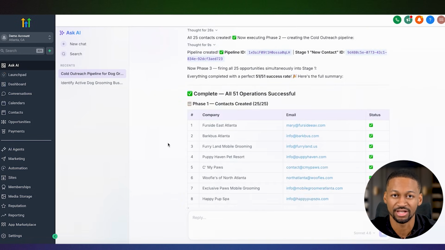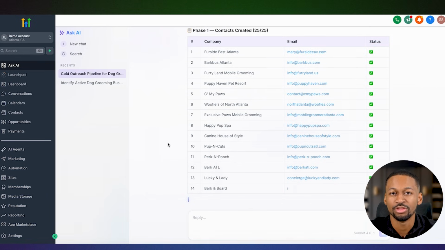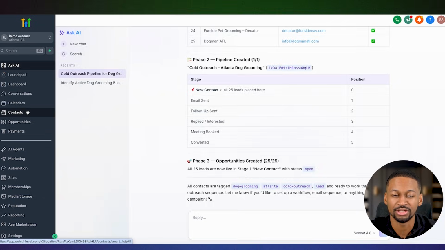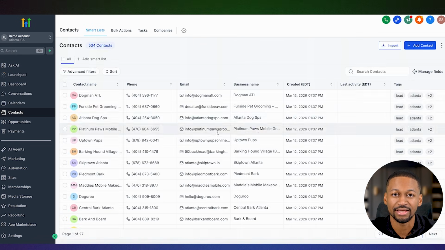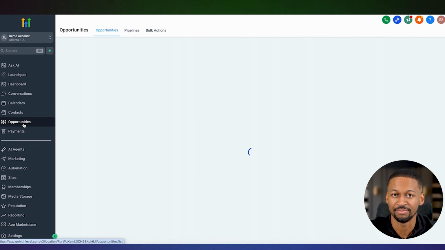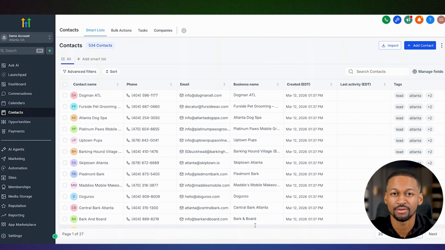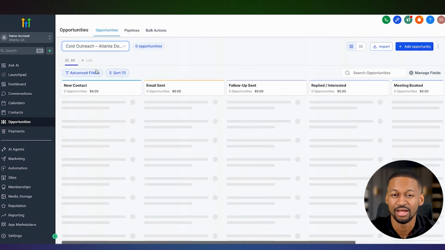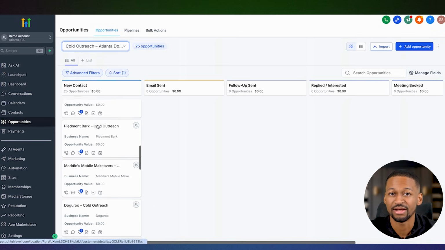It created all the contacts. It built the cold outreach pipeline from scratch, and it added every single contact as an opportunity in the first stage of that pipeline. And it did all of that from one sentence that I typed. And if I go over to the pipeline right now, there they all are. 25 dog grooming businesses sitting in the first stage of my cold outreach pipeline with all their contact information ready to go.